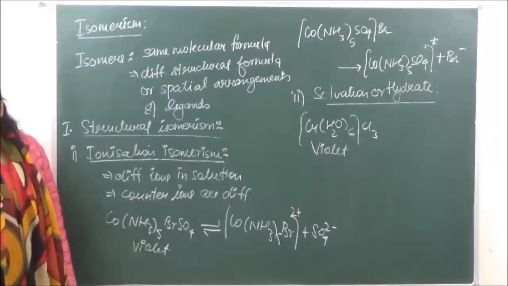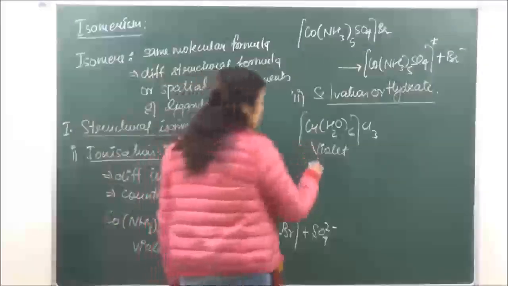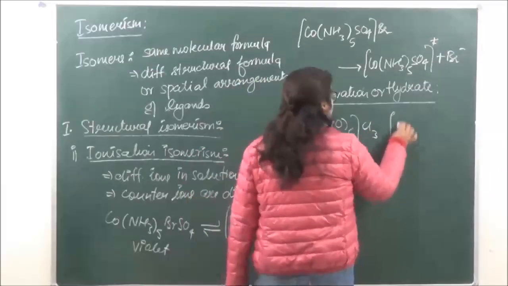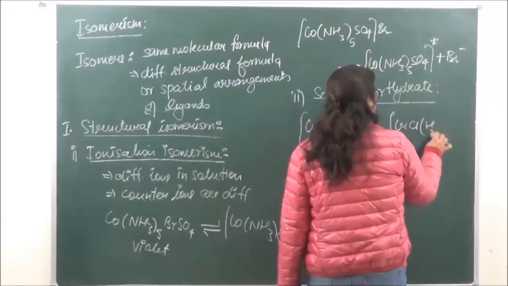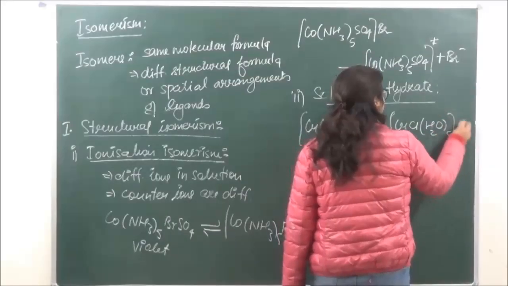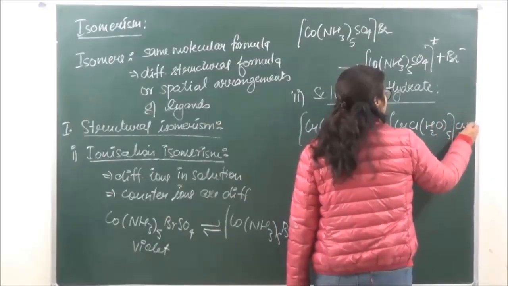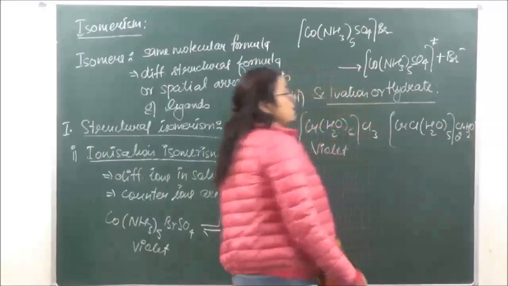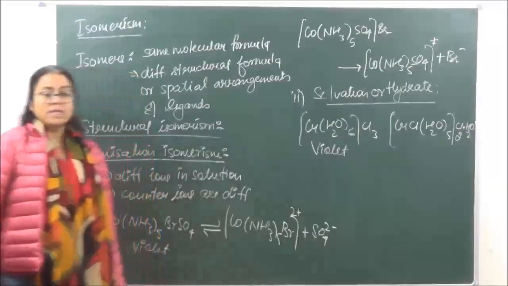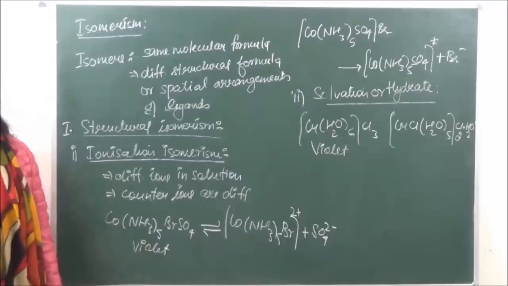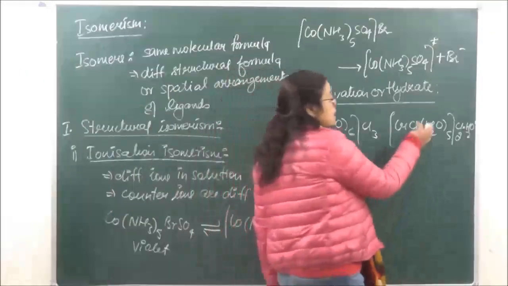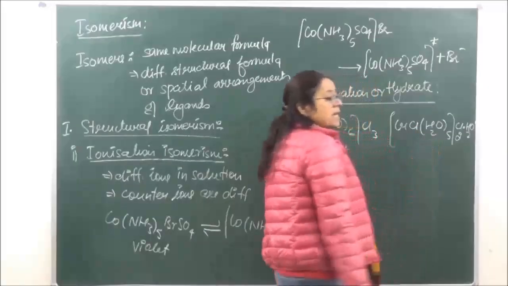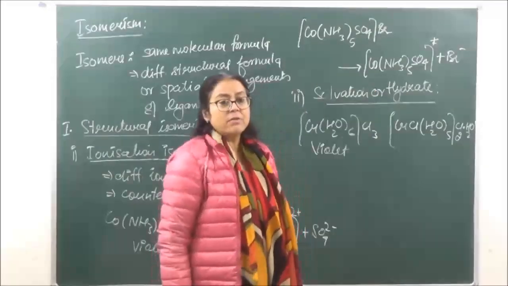ठीक है? Then we have another one. The isomer of this would be [CrCl(H2O)5]Cl2.H2O. So this has one water of crystallization which is lying outside the coordination entity. Now if you react this with anhydrous copper sulfate, that will be converted blue.